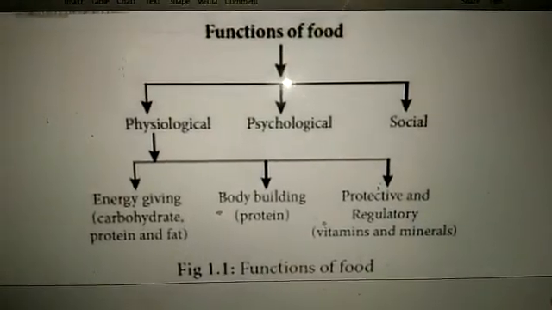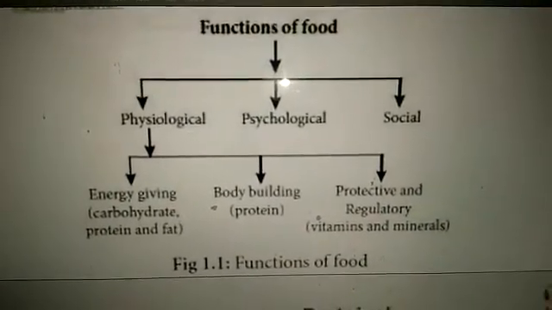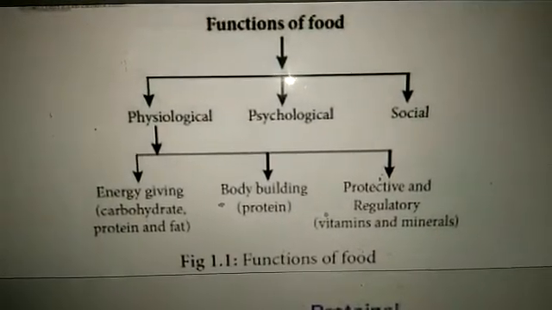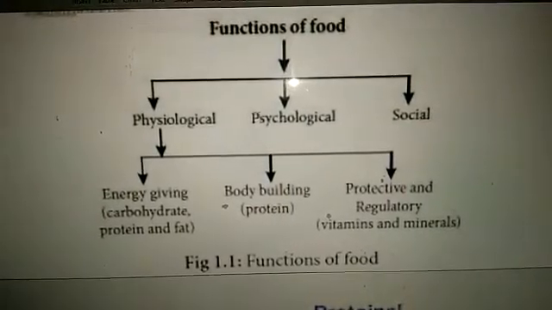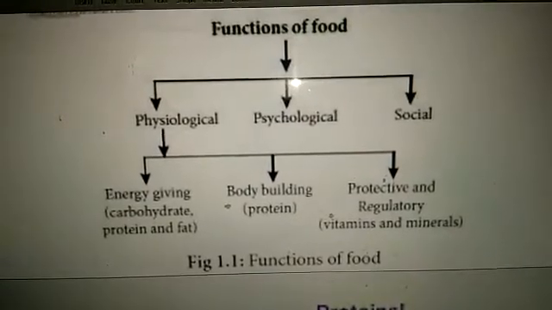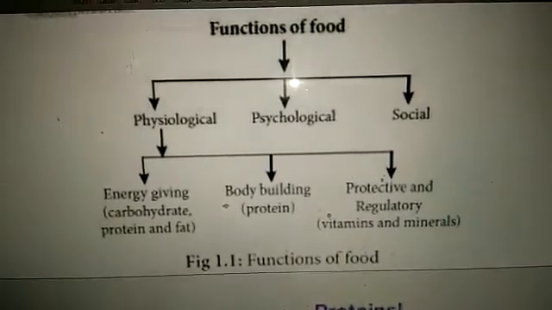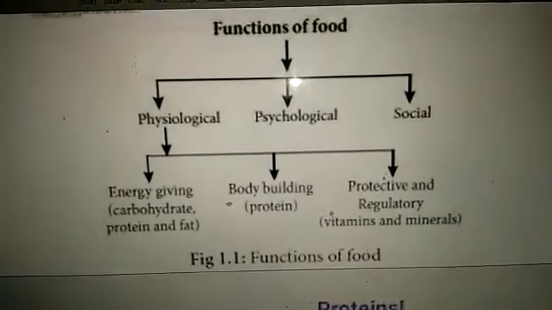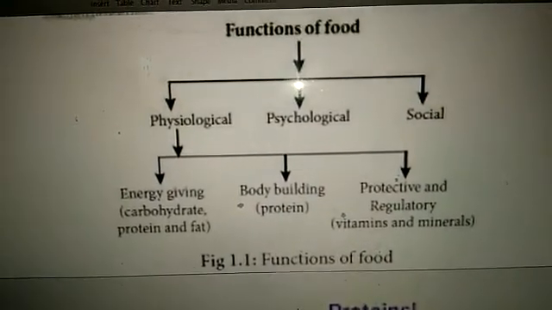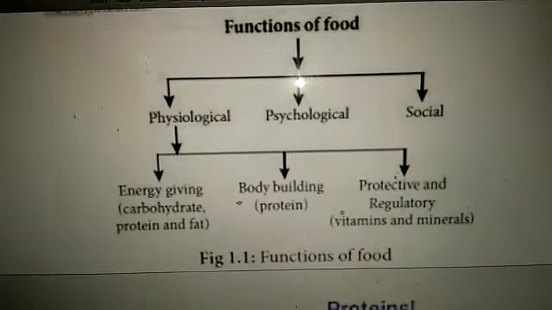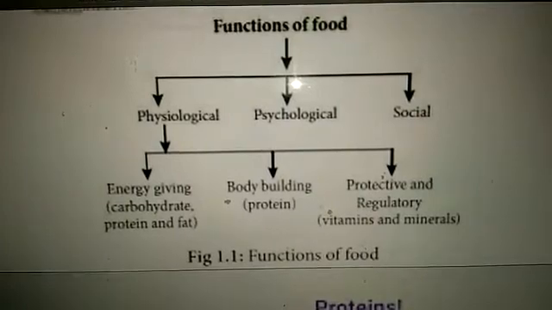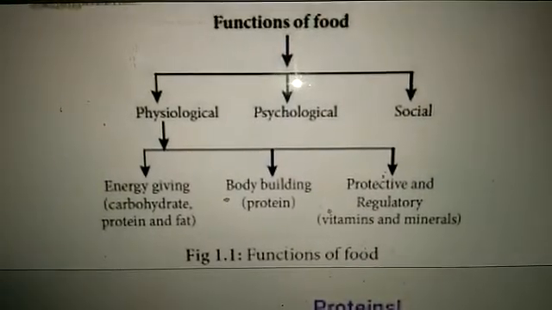First of all, come to functions of food before we go further to proteins. Now, functions of food can be physiological. Physiological, that means it affects our growth. Psychological, that means affects the mind, but no function is psychological. Social, that means dealing with other people. Here also function of food has no role. So function of food is physiological. How? See, the energy giving foods are carbohydrates, proteins, and fats. The bodybuilding are the proteins only, and the protective and regulatory are the vitamins and minerals, which we will learn in another video.